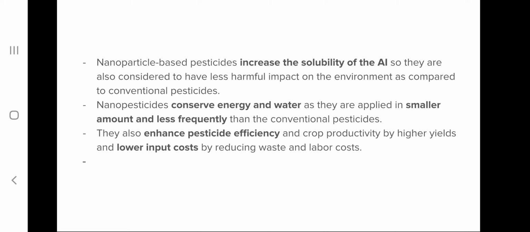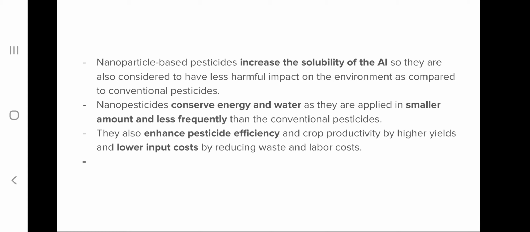They also help in conservation of water and energy, and they can be applied in smaller quantity and less frequently than the conventional pesticide. So they also enhance the pesticide efficiency and crop productivity by increasing the yield, and also have lower input cost by reducing waste and labor cost.